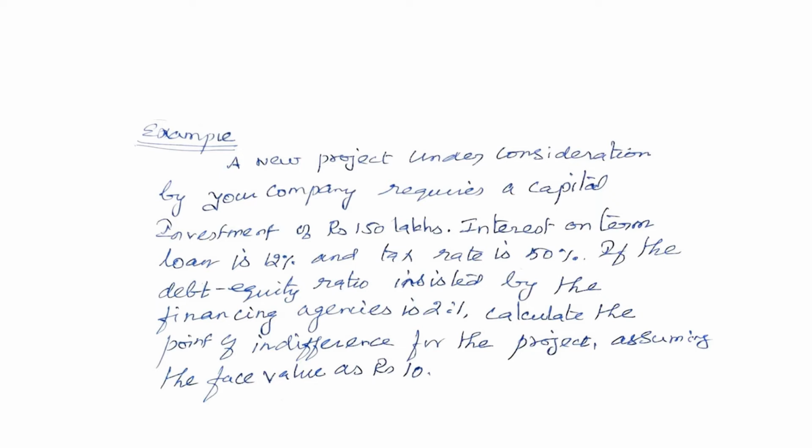If the debt equity ratio insisted by the financing agency, that is, the financing agency suggested to the company, the equity debt mix is 2:1. You are required to calculate the point of indifference for the project, assuming that the face value of the equity share is rupees.